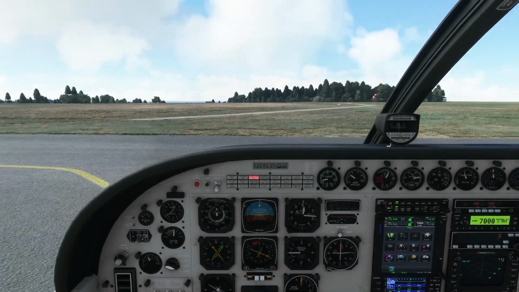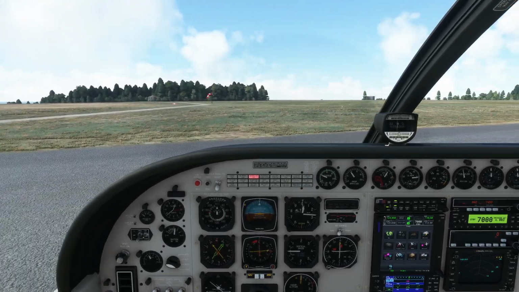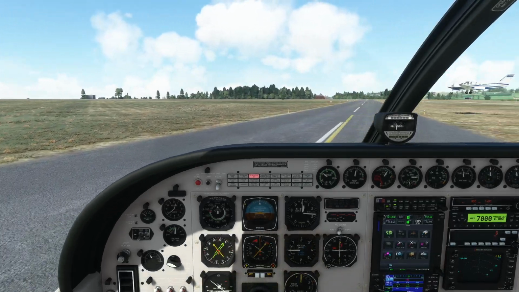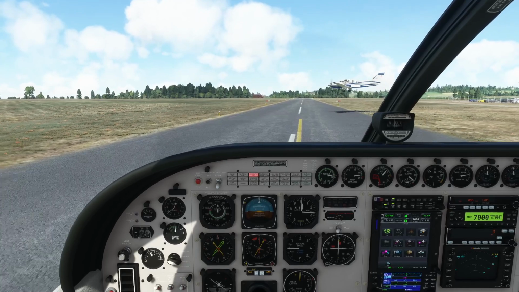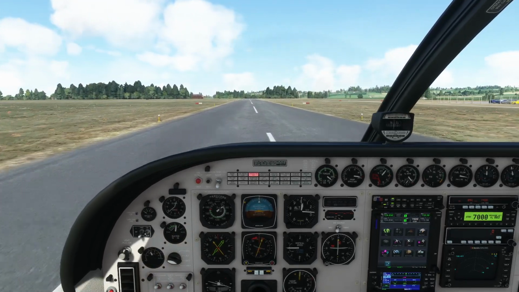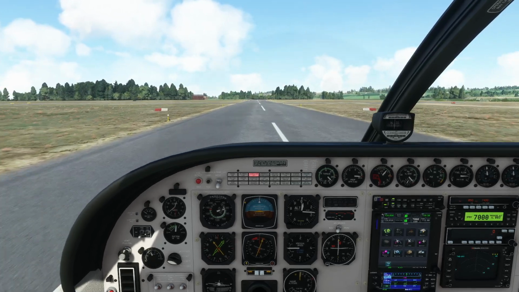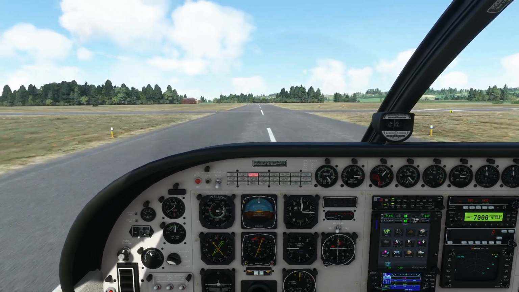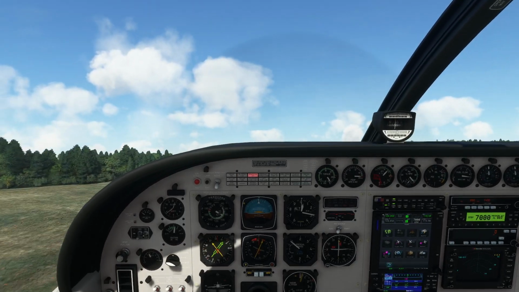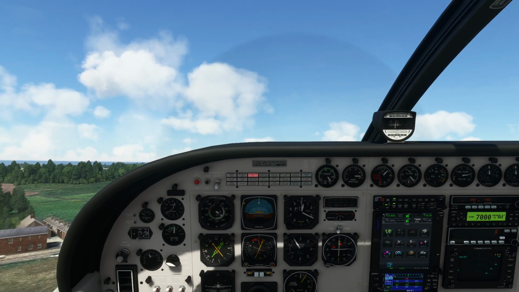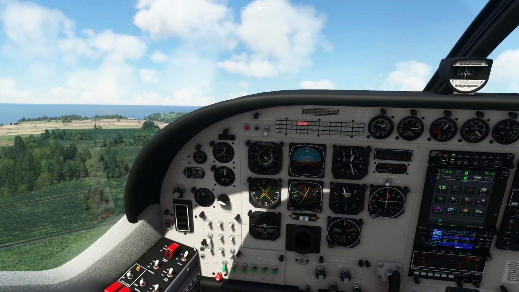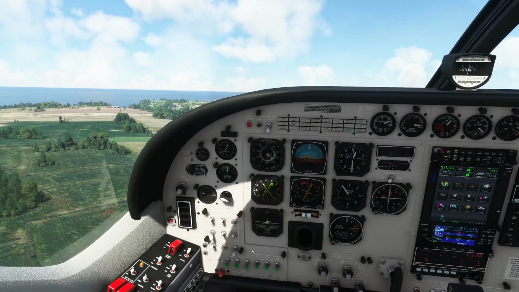Okay, so how much runway do we have left here? Oh, that's fine for this plane. I'm not sure what's going on there. Somebody must have custom scenery. Okay, so we're up. We can see we got a generator off, so I'm just going to go and reset the generator.